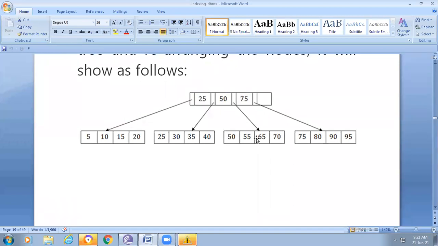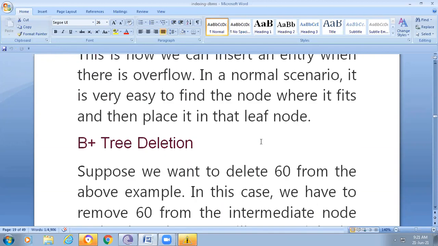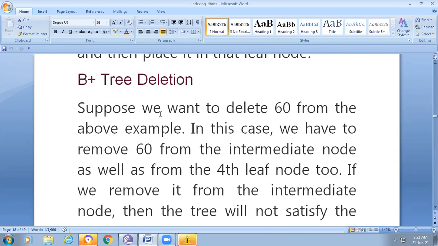So that means how we are performing the insertion, how we are performing the deletion, and how we are performing the searching also. Let us see how we are deleting the item. Suppose we want to delete 60 from the above example.